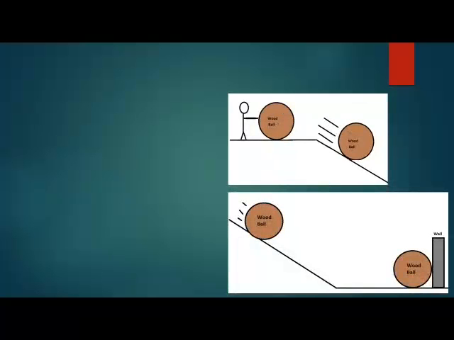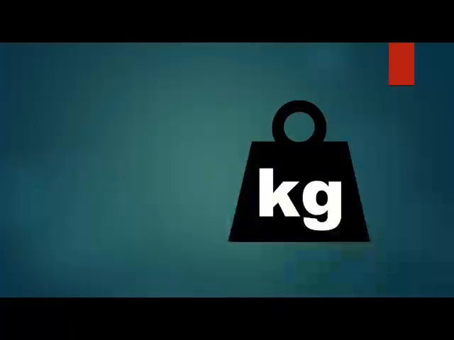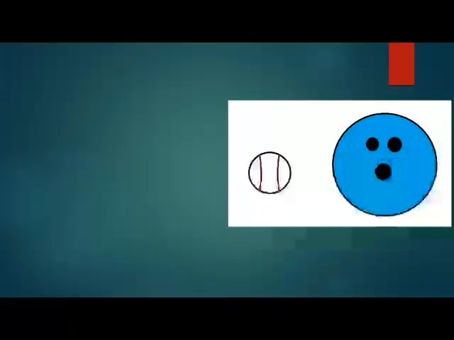Unless it is acted on by an outside force, an object will remain at rest, or if moving, it will maintain a constant state of motion. Mass is measured in kilograms. Since we know that mass is the measure of an object's inertia, or ability to resist changes in motion, let's consider an example of mass using two different objects. For example, a baseball and a bowling ball.